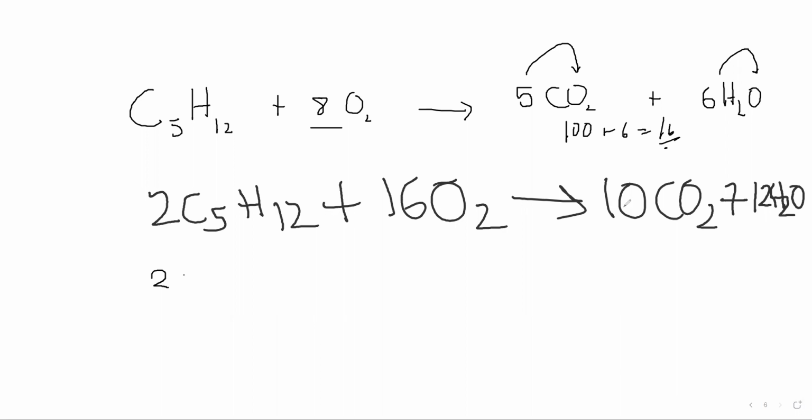So for this part, I don't have to multiply by 2. Why don't I have to multiply by 2? Because I'm using a whole number for balancing. When my equation includes a whole number for balancing, then I don't have to multiply them by 2. If I'm using a decimal for balancing, then I have to multiply the whole equation by 2. Is it clear?